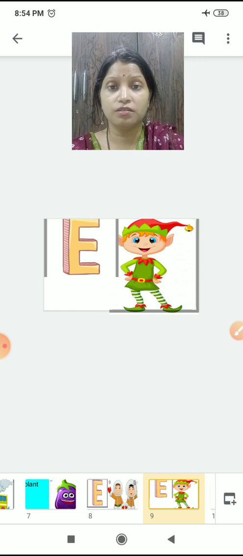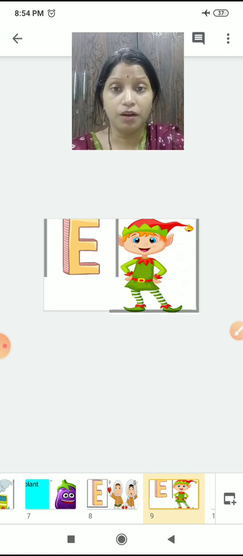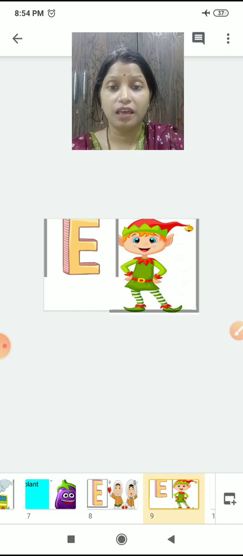They have magical powers. हाँ, जैसे उनमें ना मैजिकल पावर होती है. People think that they are imaginary, but they have magical powers, right? So they are known as elf.